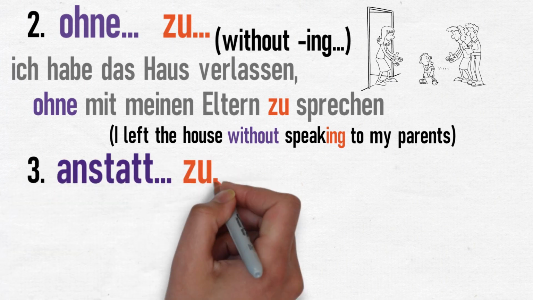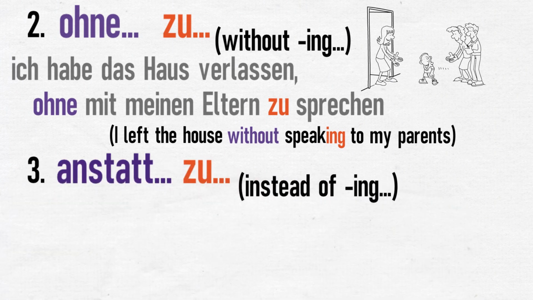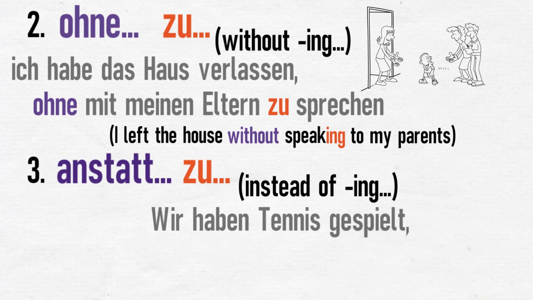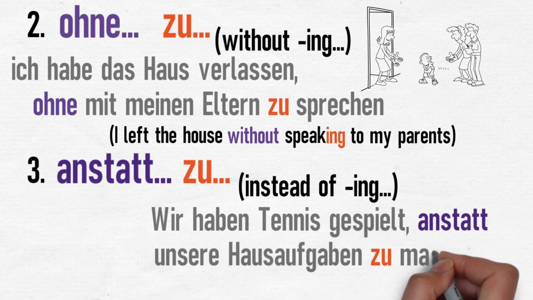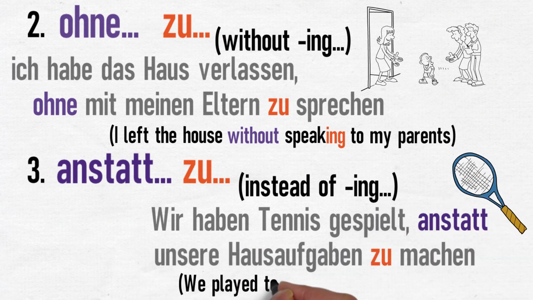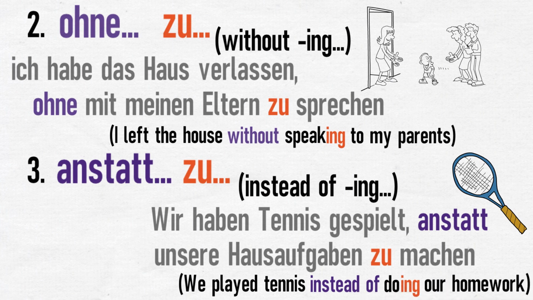And anstatt zu, instead of ing. Wir haben Tennis gespielt, anstatt unsere Hausaufgaben zu machen. We played tennis instead of doing our homework. You can also use statt zu to translate instead of ing.